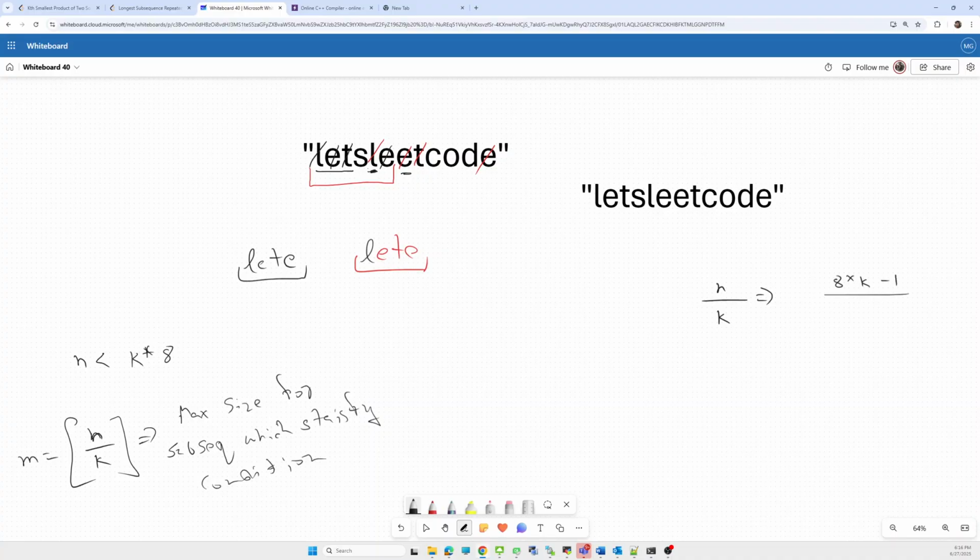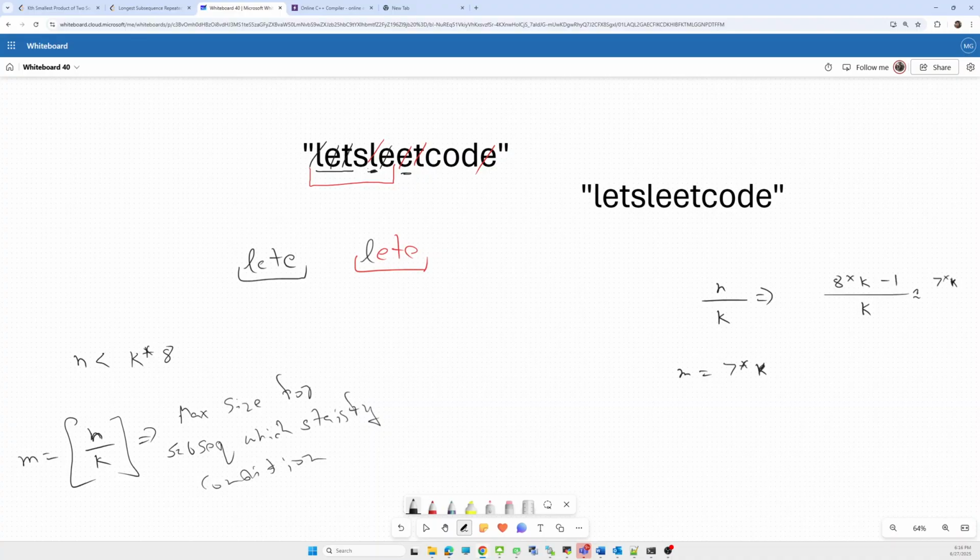Then n by k gives approximately 7. So the maximum size of the subsequence will be 7 times k.